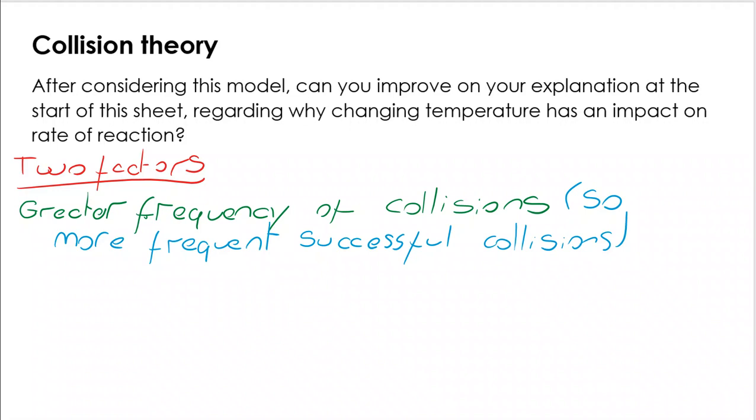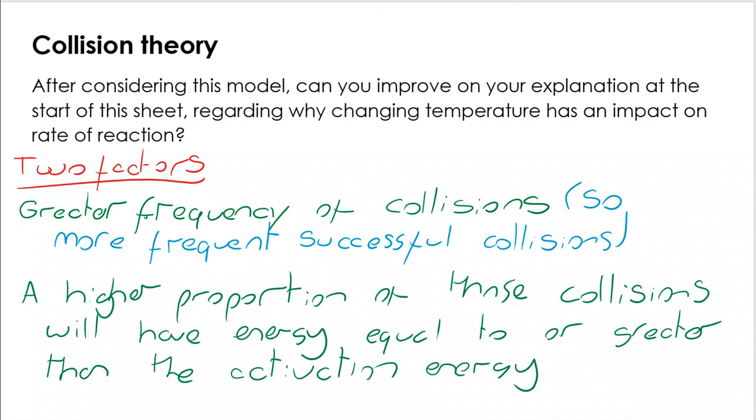But in addition to this, there's a higher proportion of these collisions that will have an energy equal to or greater than the activation energy. So if I double the number of collisions and a greater proportion of those collisions result in a reaction, we can see why increasing temperature has quite a significant impact on the rate of reaction.